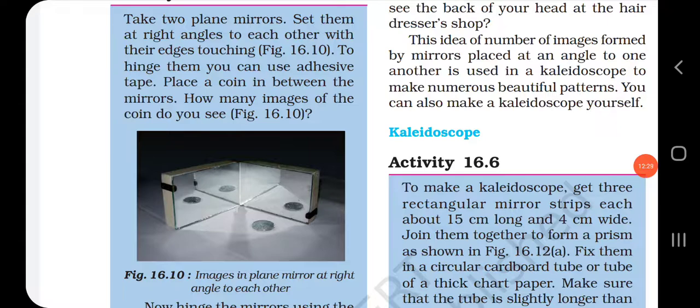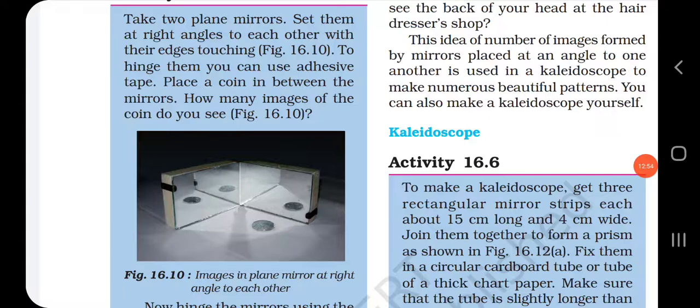This idea of the number of images formed by mirrors placed at an angle to one another is used in a kaleidoscope to make numerous beautiful patterns. You can make a kaleidoscope at home yourself. One activity is given in your book, activity number 6 of this chapter.